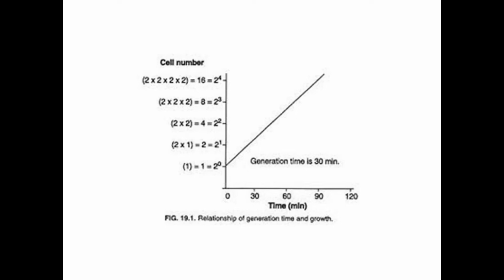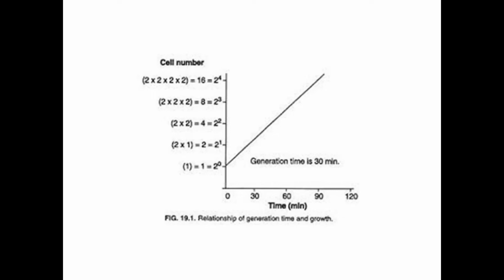This is the graph which indicates the increase in bacterial number as time passes. Here one thing we have to keep in mind is the generation time of the bacterial cell. Generation time means the time required for a single cell division of a bacterial cell.